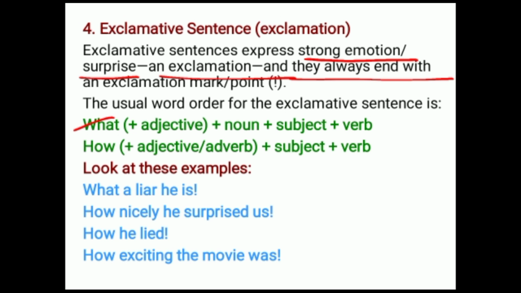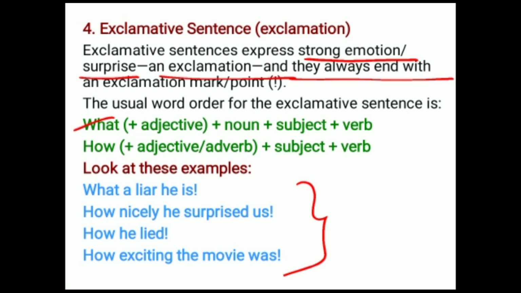Which order did I use here? The first order. What, a liar is the adjective. The noun is he; noun or pronoun we can use. The subject is he. Next, the verb is. How nicely he surprised us. How is used, an adverb I have used. The subject he is used, the verb is surprised, and us. How he lied. How exciting the movie was are different examples of exclamative sentences.